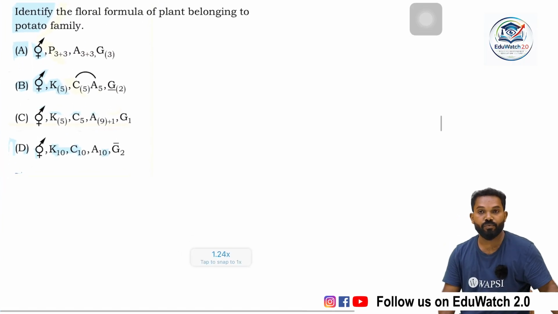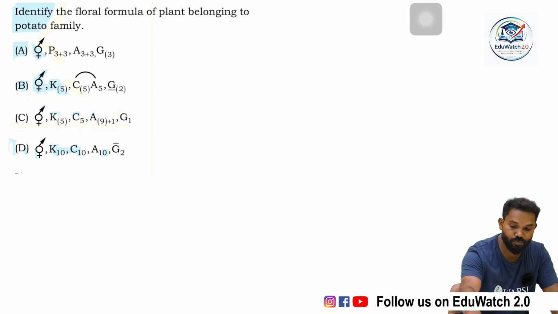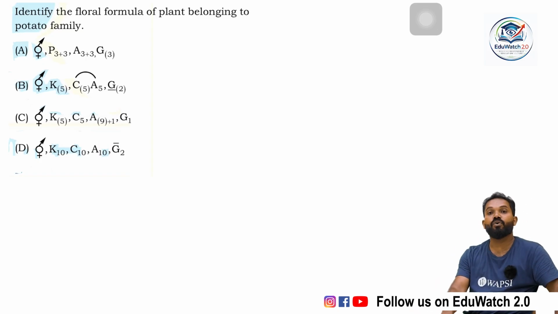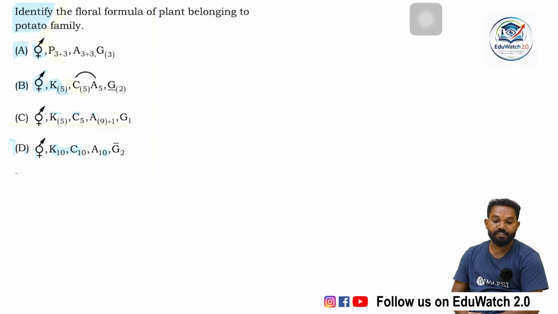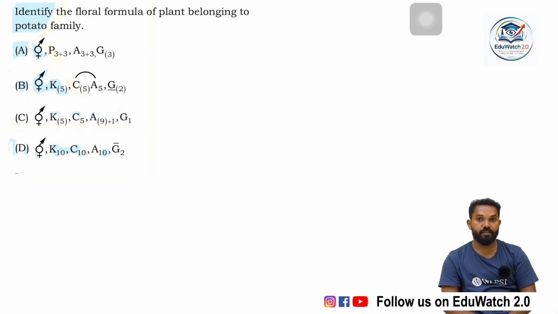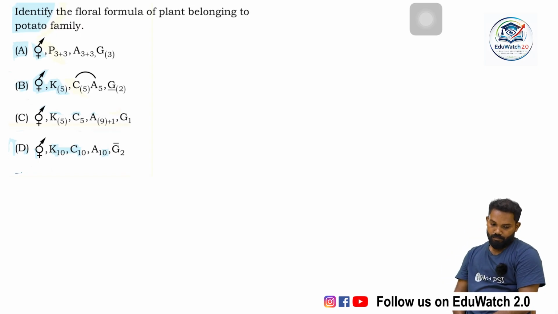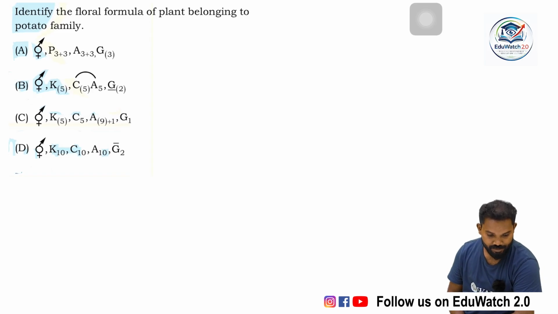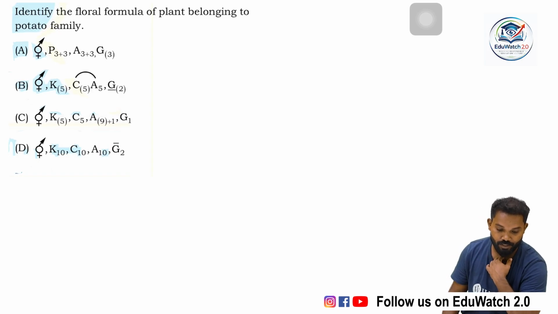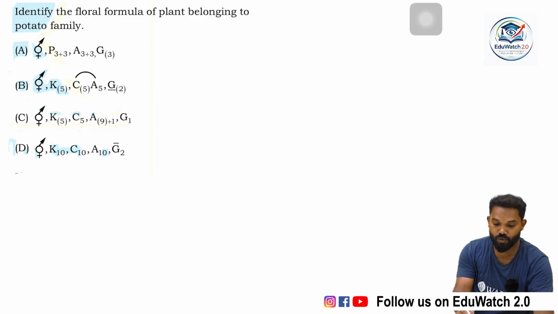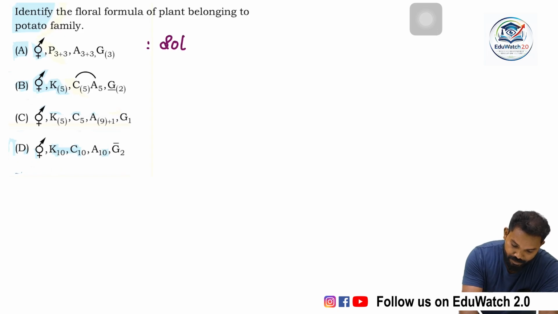It's related to morphology of flowering plants and the last portion of morphology, that is floral formula, the semi-technical description of a family. We have to study Solanaceae, Liliaceae, Fabaceae, etc. The question is: identify the floral formula of the plant which belongs to the potato family, or Solanaceae.